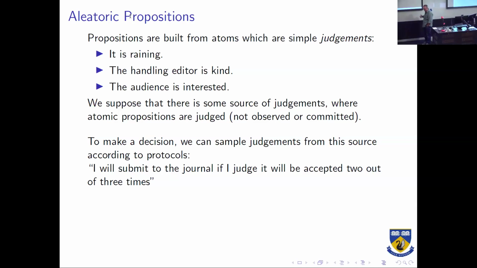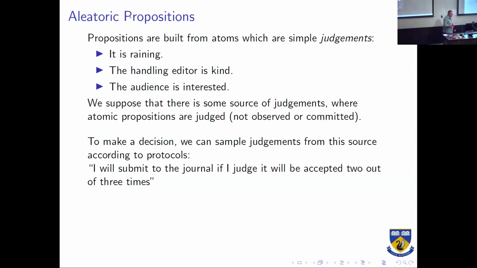So the propositions are built from atoms, and we consider them just to be judgments. So you might judge whether or not it is raining. I mean, it could be demonstrably true, but in a room like this, we wouldn't really have any idea. We might know Sydney weather this time of year. It's not impossible. We might have judgments about the journal that we're submitting to, whether or not the handling editor is kind. I might look around the room, see how many people are looking up, how many people are looking at their phone, and make a judgment about whether or not the audience is interested at all in what I'm saying. So these are the sorts of things that we basically just suppose.